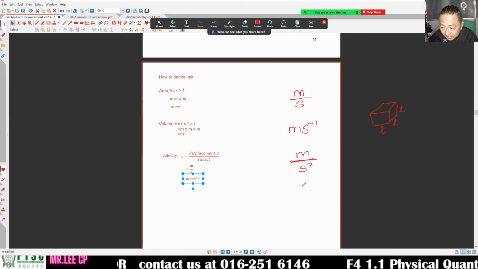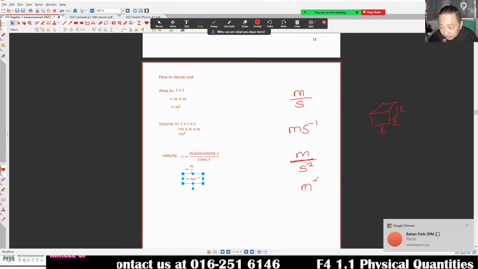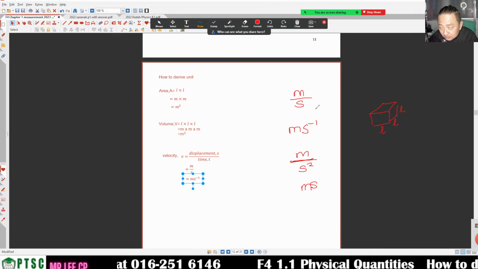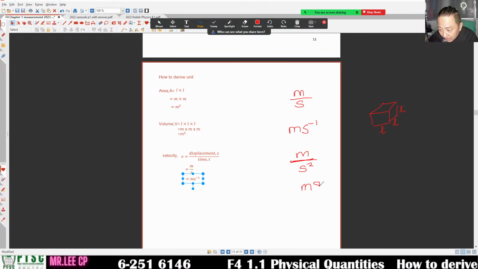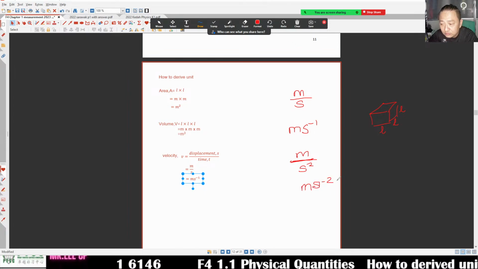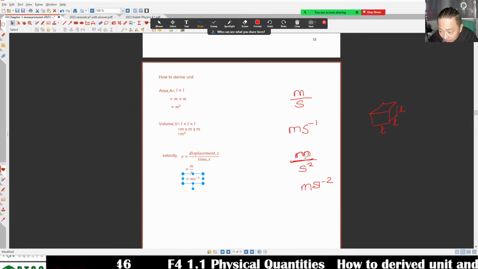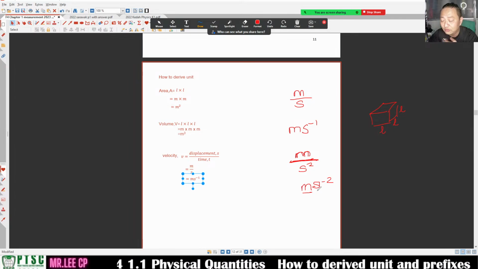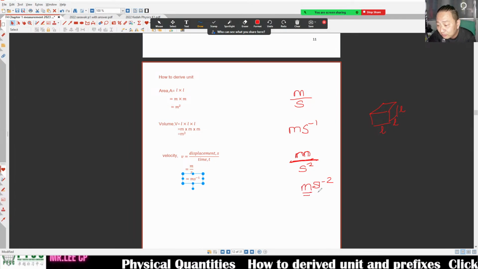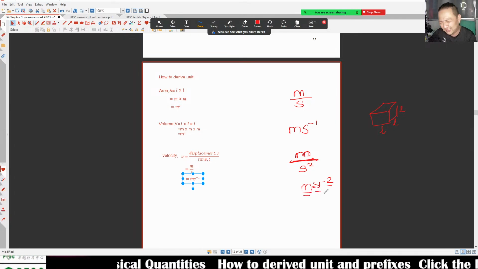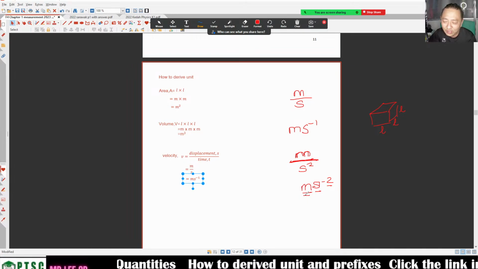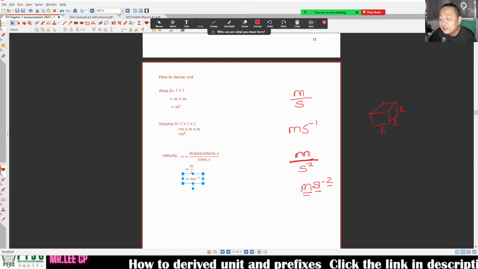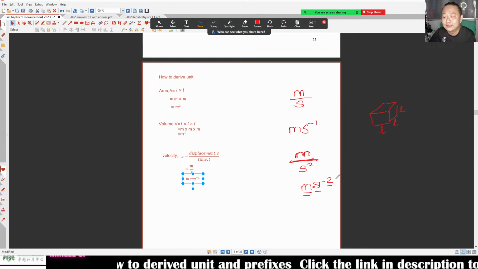You put the negative power: ms minus 2. This one is m divided by s square. How do we call it? We call it meter per second per second. But I normally call it faster, ms minus 2. It sounds like meter per second per second.